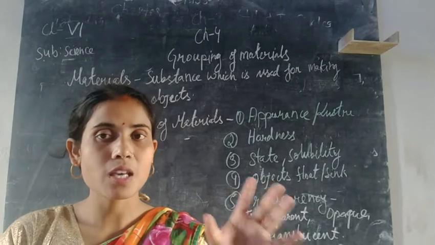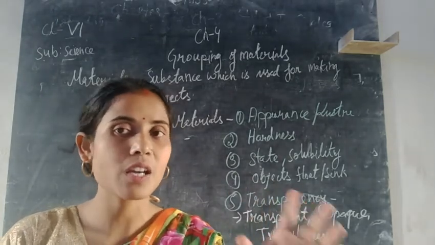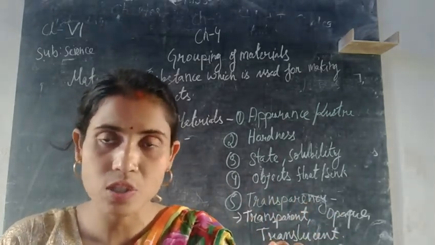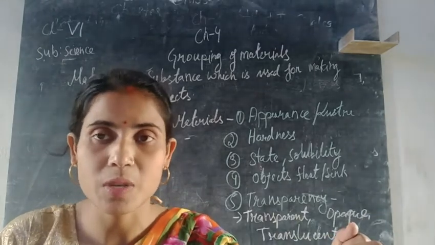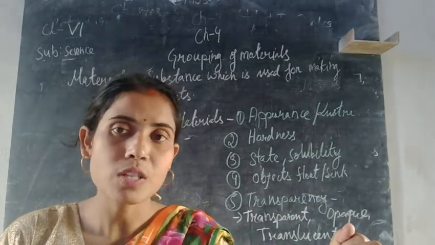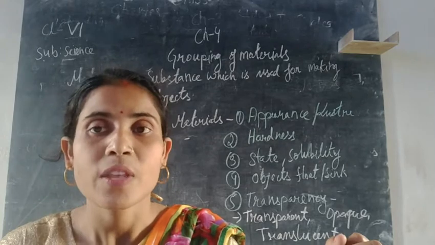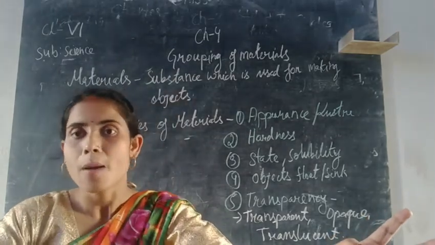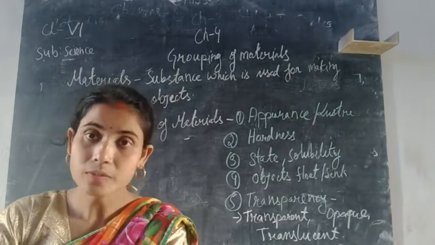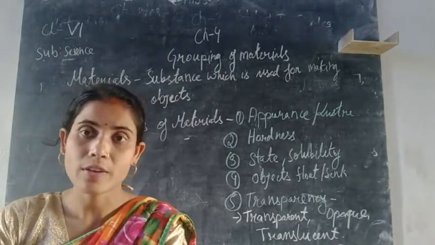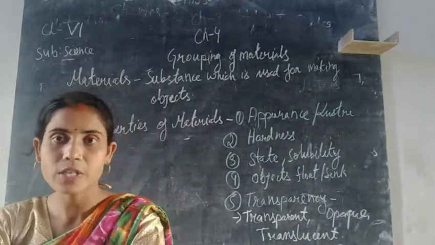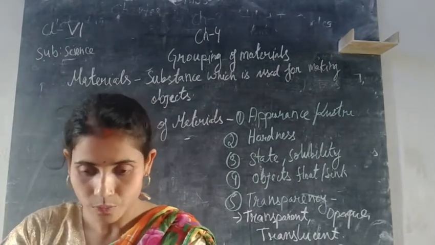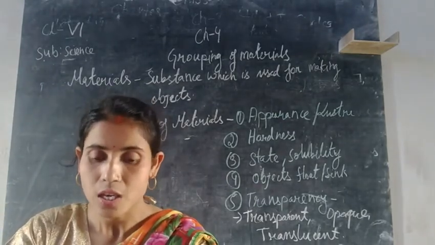And gaseous, that means air is the most common example. The air in which we breathe, oxygen, nitrogen, all the composition of air is present. The air which is filled in the balloons and tires is in the gaseous state. Air does not have a fixed shape, and it does not have a fixed volume either. The gaseous state materials are free to move.